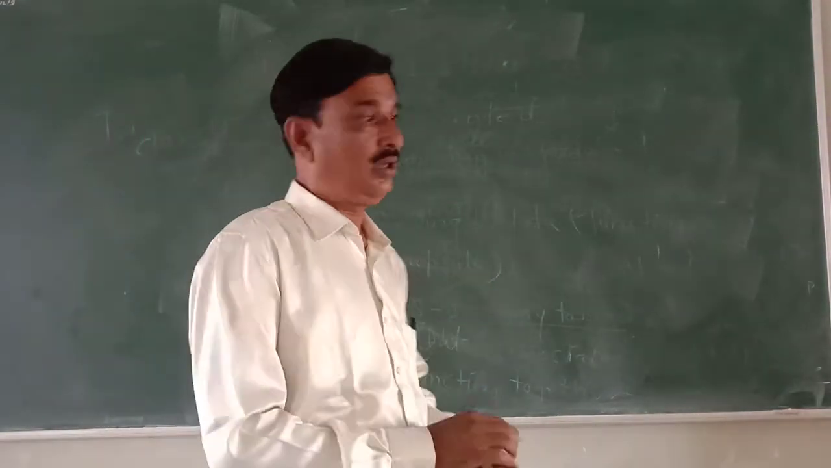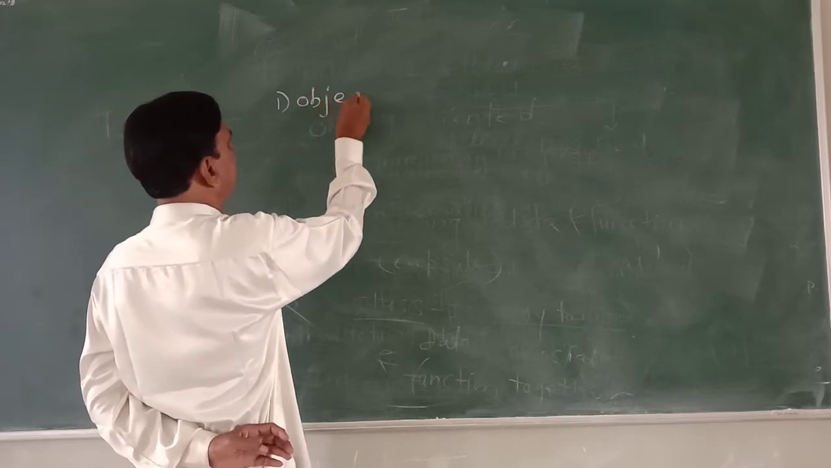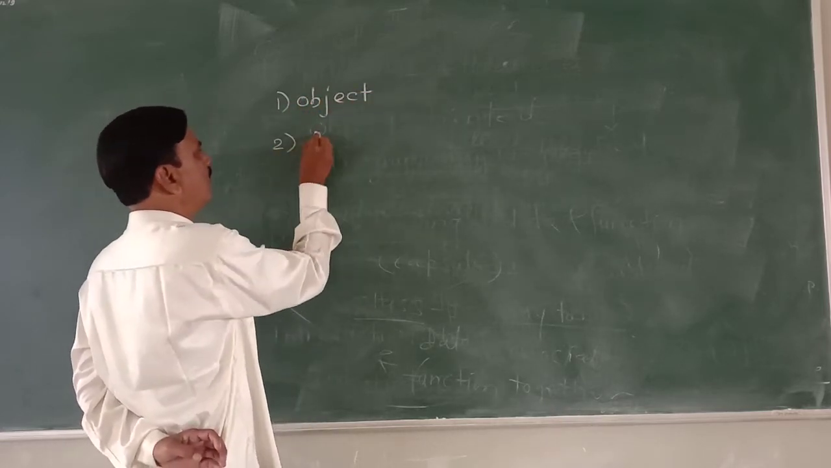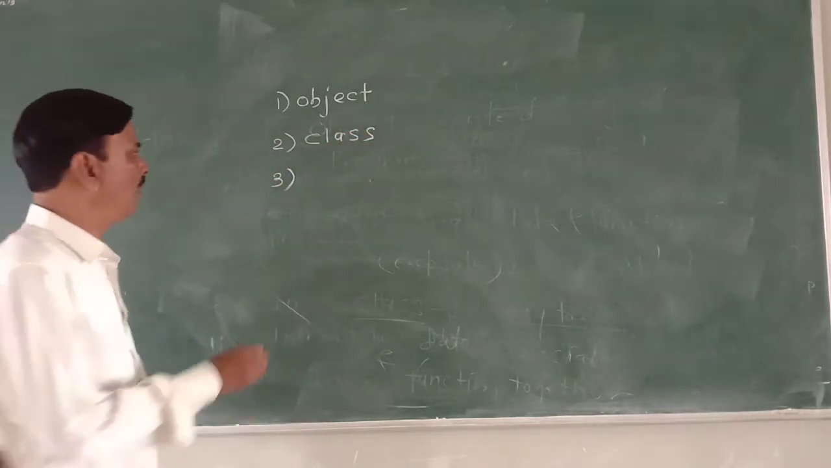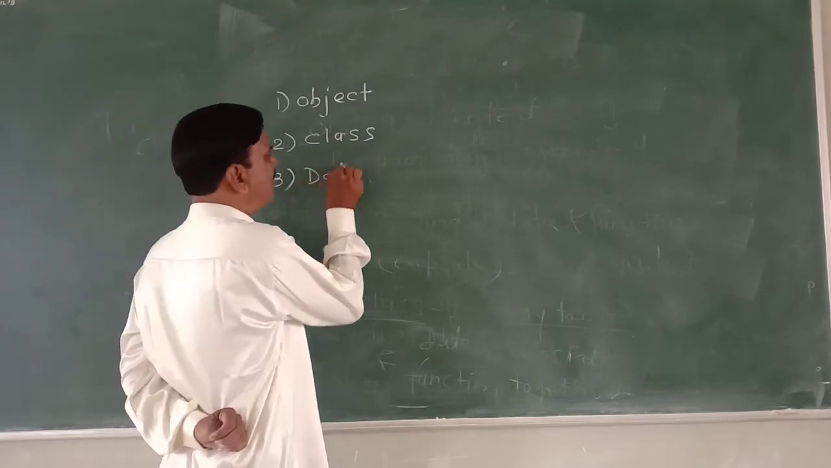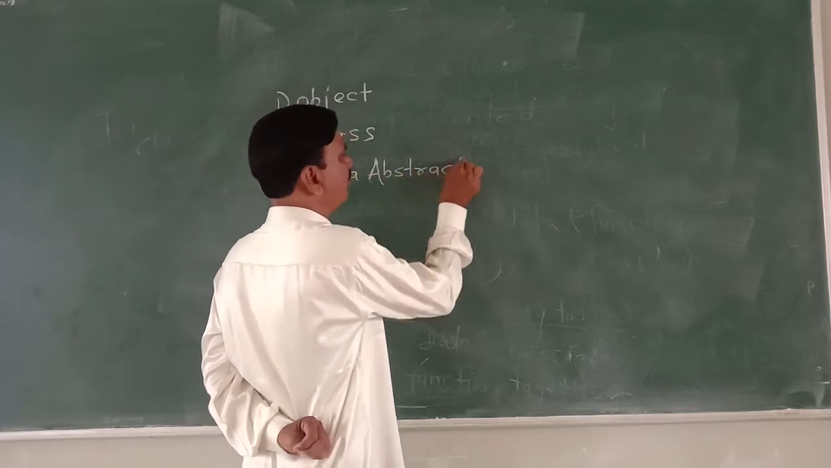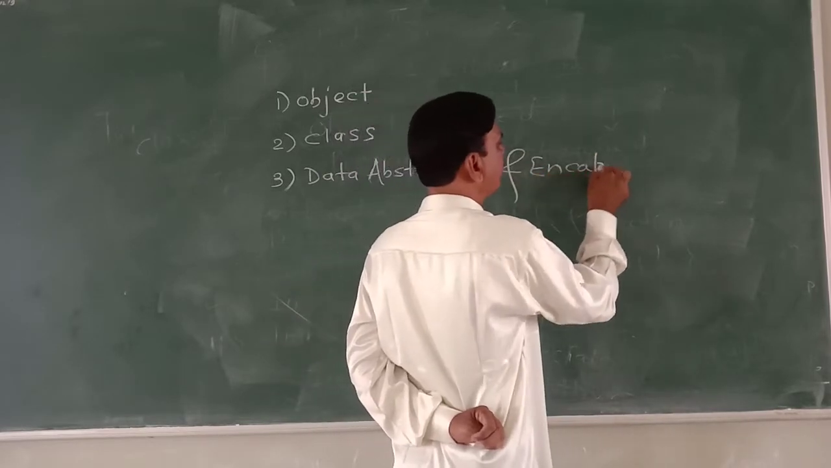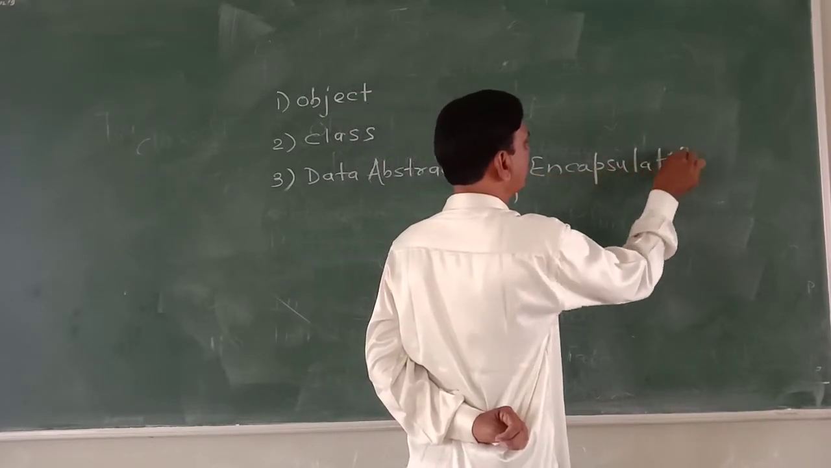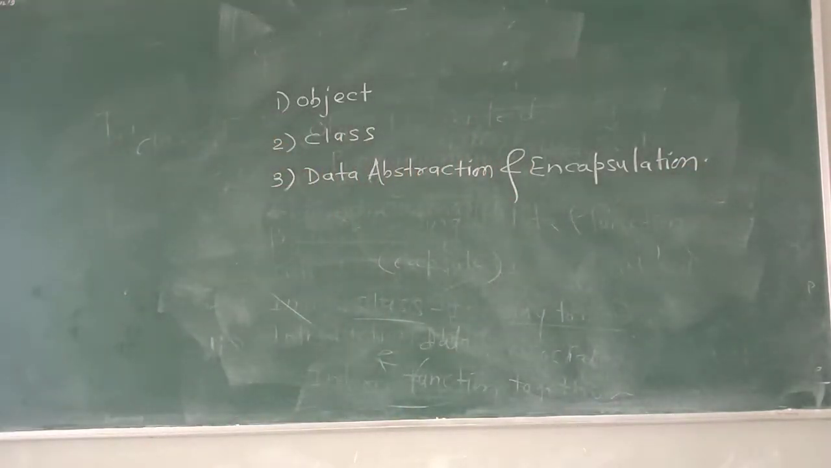What is that? First we have seen object, then we have seen class, third, data abstraction and encapsulation. So the third term now we are going to see is data abstraction and encapsulation.